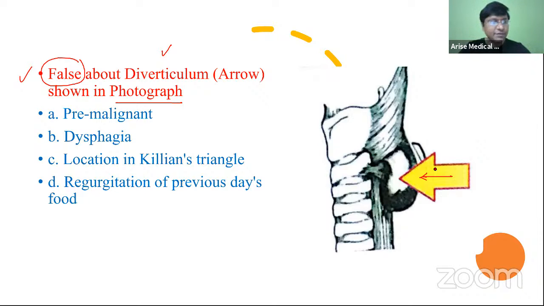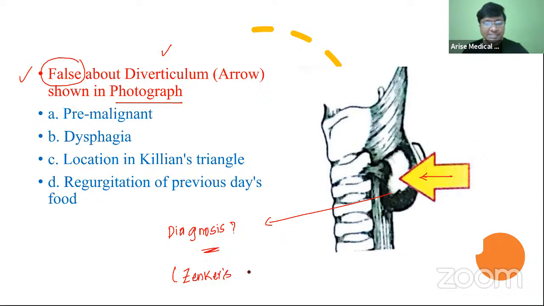Any one of you please answer. First of all, can anyone tell me what is the diagnosis? What is the name of this diverticulum? Right. So this particular diverticulum is your Zenker's diverticulum.